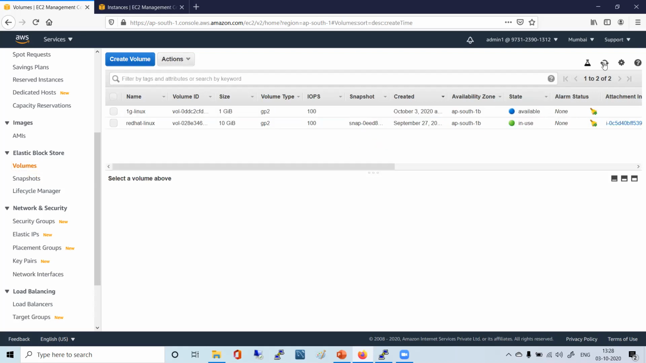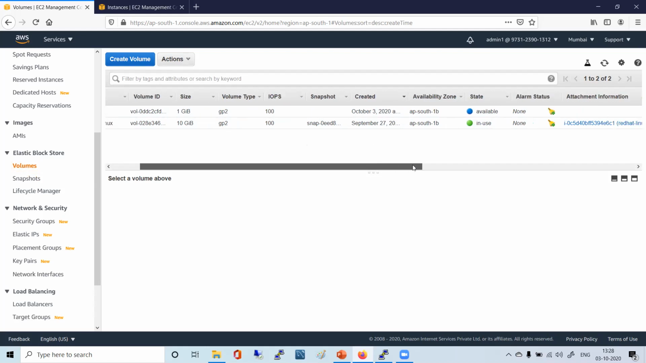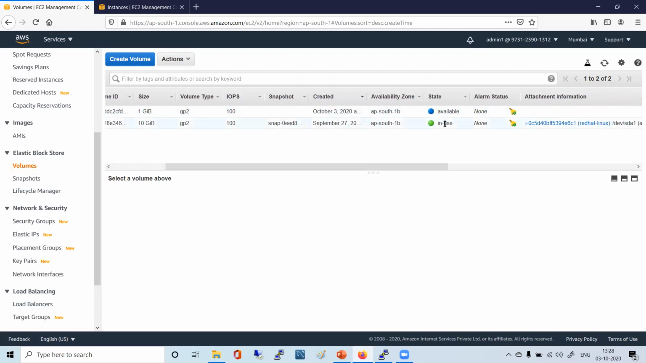Now tell me, any issue in understanding how we can create a volume or how we can create a snapshot, or where we should create the volume? Now you see here, this particular volume which is in green says in use. This is in AP South 1B. Something which is in blue is also in AP South 1B, right?